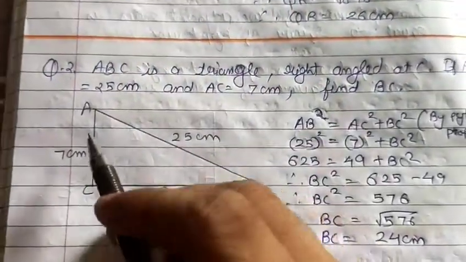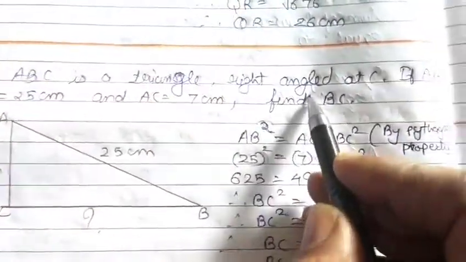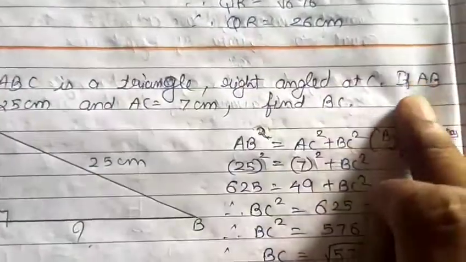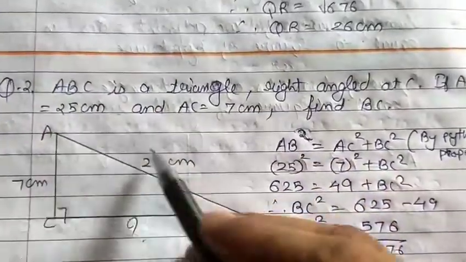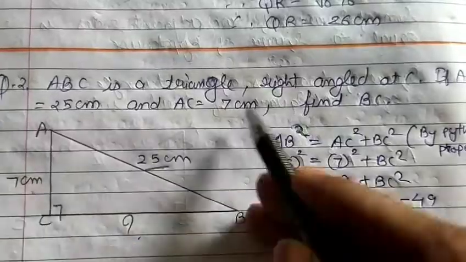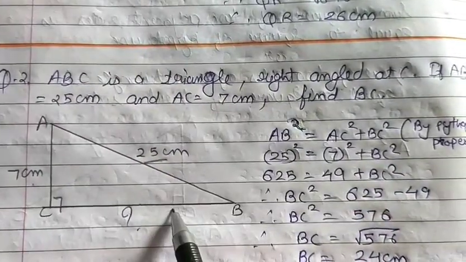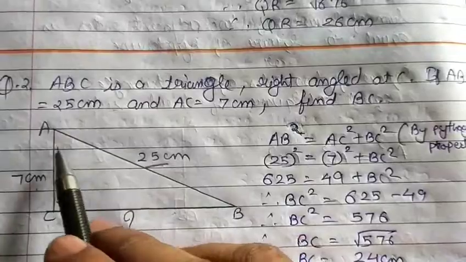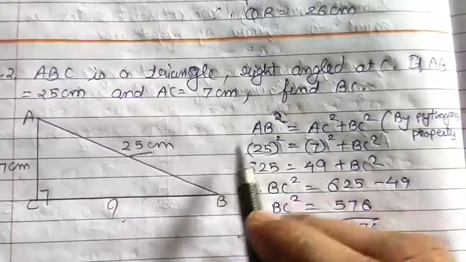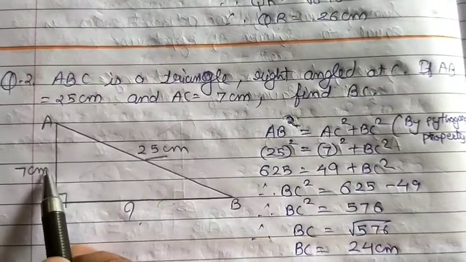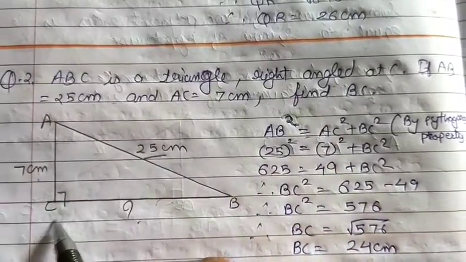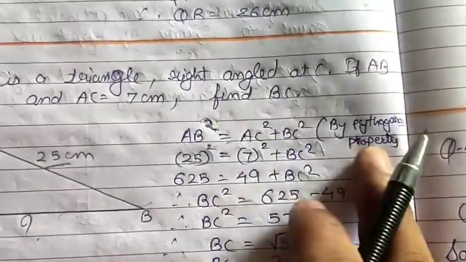Now let us see another sum. ABC is a triangle, right angled at C. So C should be the right angle. Then AB is 25 centimeter. Now here the length of the hypotenuse is given. AC is 7 centimeter and you have to find the length of BC. So again you write down the same formula. As we all know, the square of the hypotenuse is equal to the sum of the squares of its adjacent sides. So AB square is equal to AC square plus BC square by Pythagoras property.